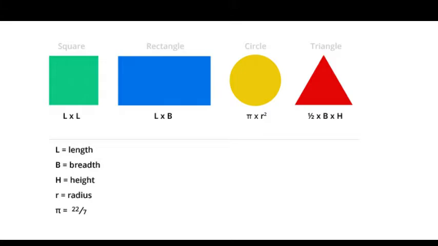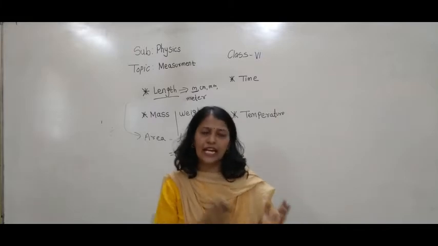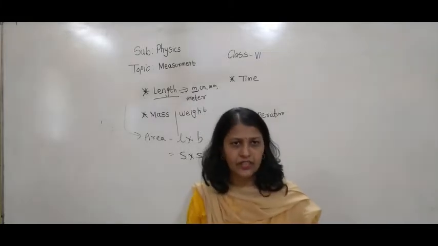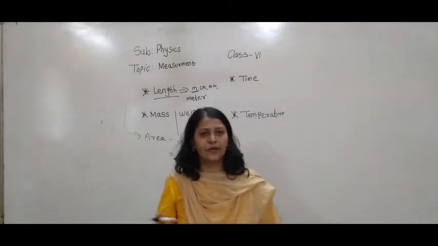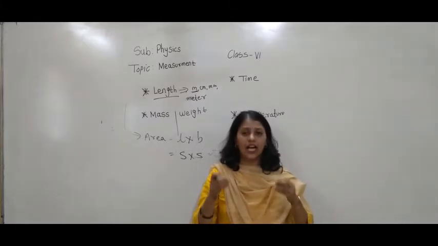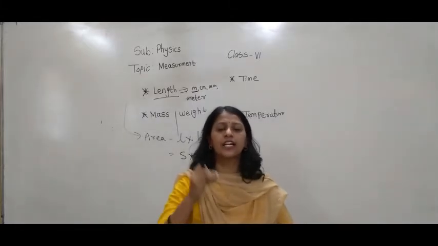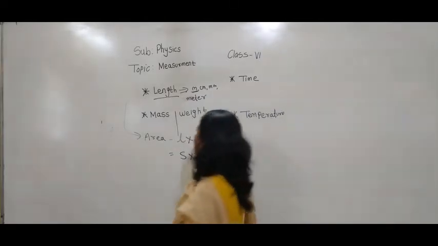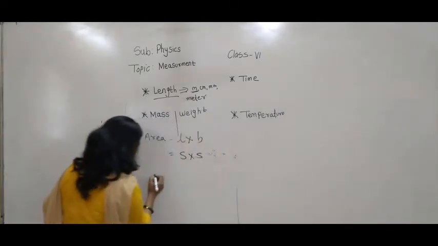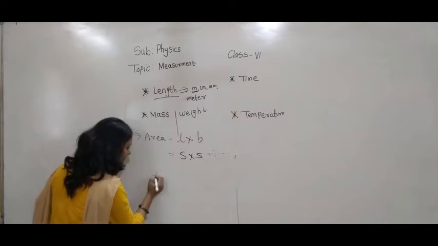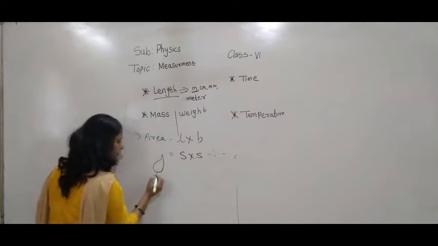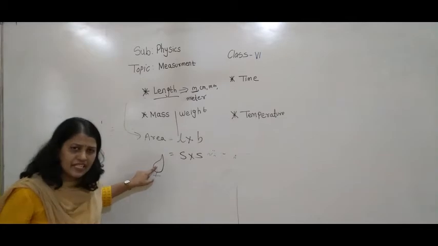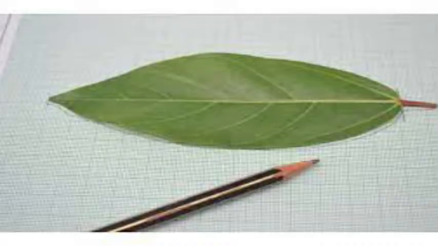Now you know the formula for the area of a square and a rectangle. Area of square is side into side, area of rectangle is length into breadth, area of triangle is half base into height. If the object has a predefined shape, then we can calculate the area. But if I want to calculate the area of this leaf, which shape is this? Can we find it? No.